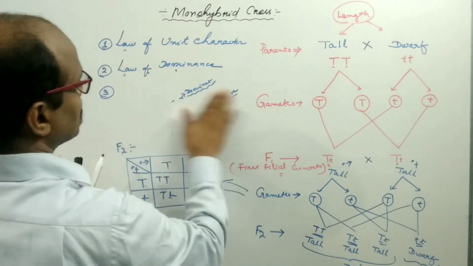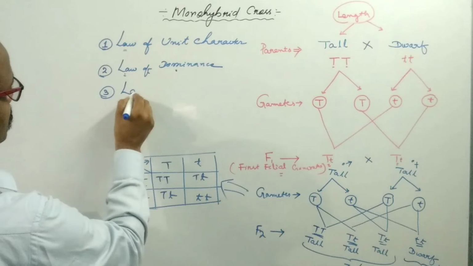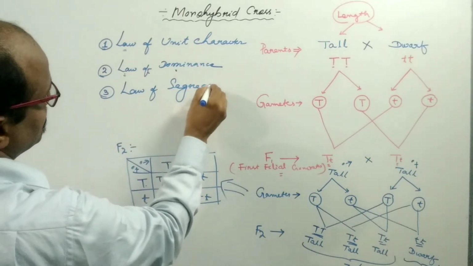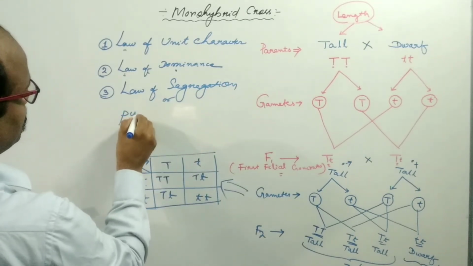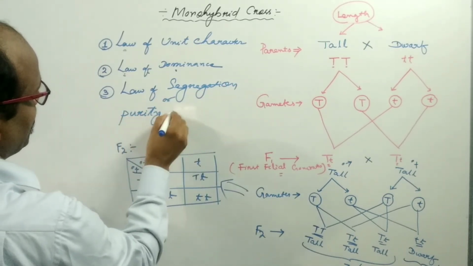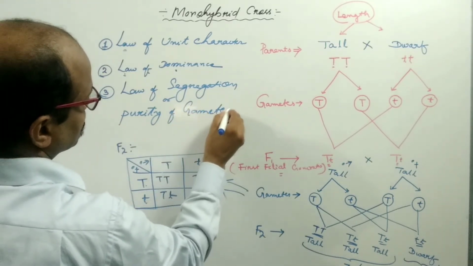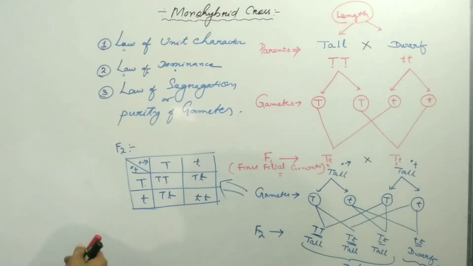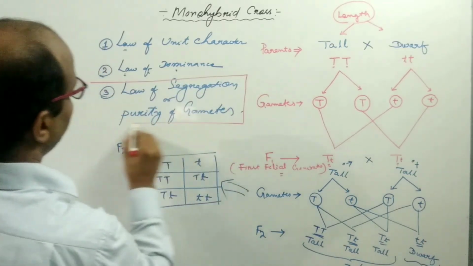That's why the third principle is the law of segregation, also known as the purity of gametes. Mendel formulated this law, the law of segregation or the purity of gametes.